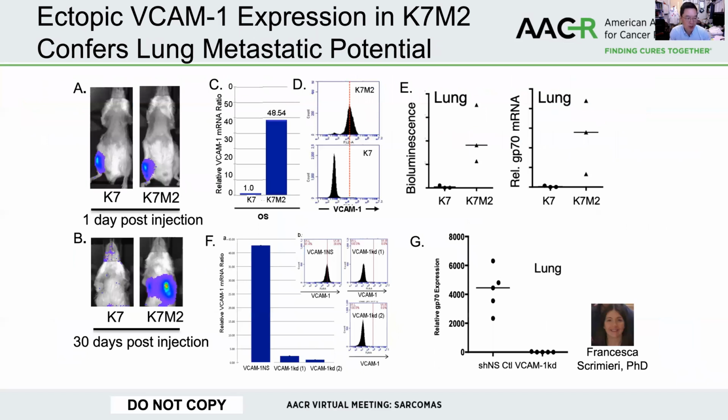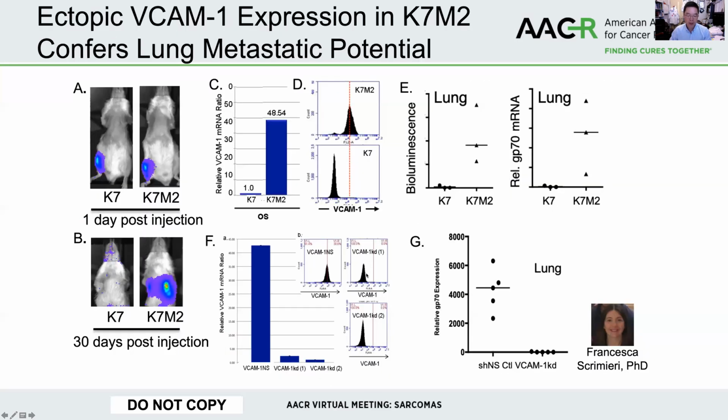Using a syngeneic mouse model, in which K7M2 is a derivative of K7 derived from a BALB/c mouse, and K7M2 has a strong propensity for pulmonary metastasis when injected intratibially, we found that K7M2 overexpresses CD106 on the surface as well as messenger RNA, and that is correlated with their ability to metastasize to the lungs, using bioluminescent imaging as well as a tumor-specific mRNA marker, GP70.